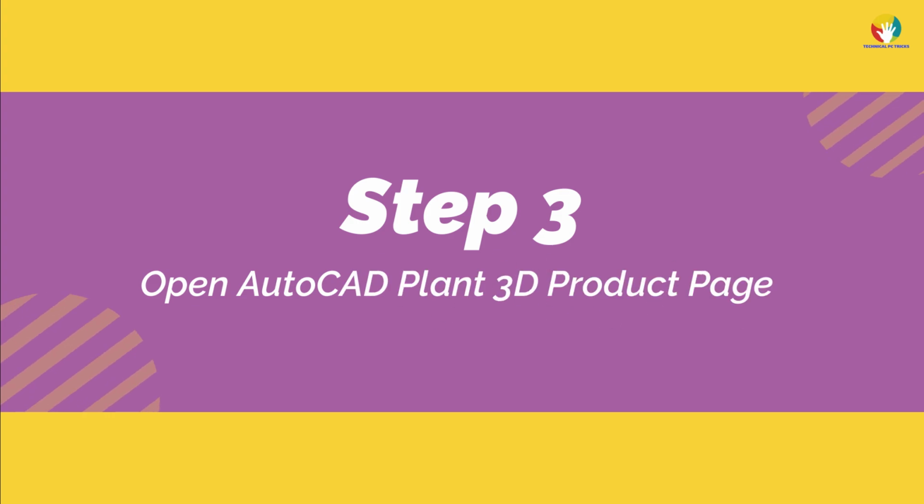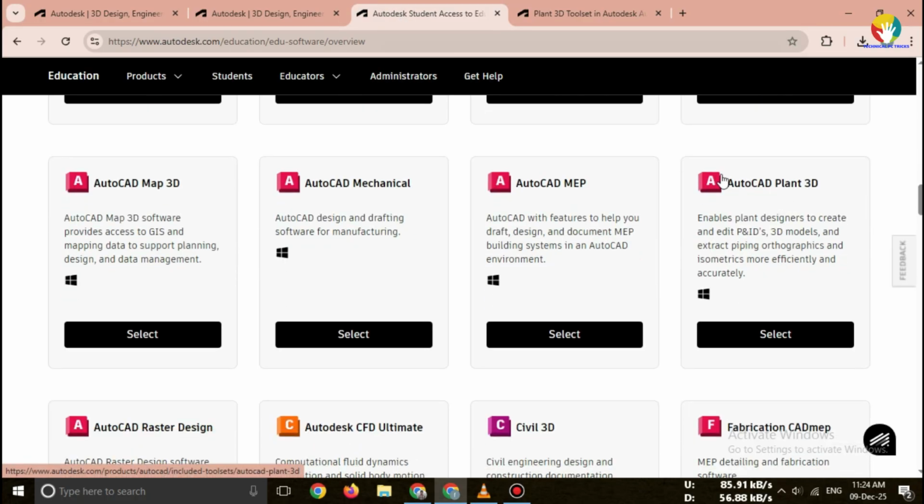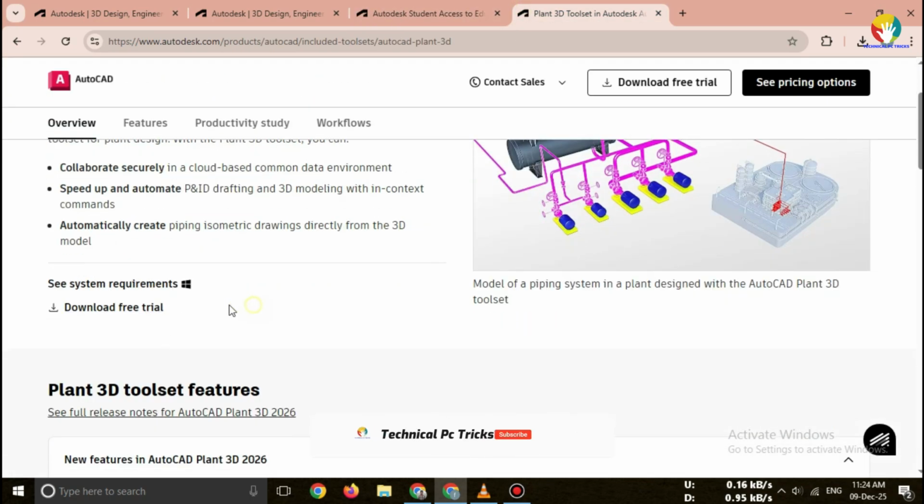Step 3. Open AutoCAD Plant 3D product page. Inside your Autodesk account, go to Products, then select AutoCAD Plant 3D. Here you'll see the newest version available, usually 2024 or 2025. Click on Download or Free Trial. Both options download the same official installer.